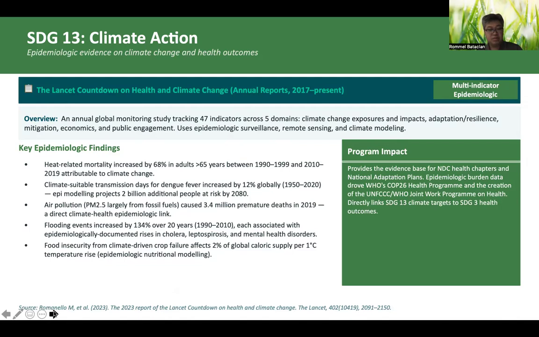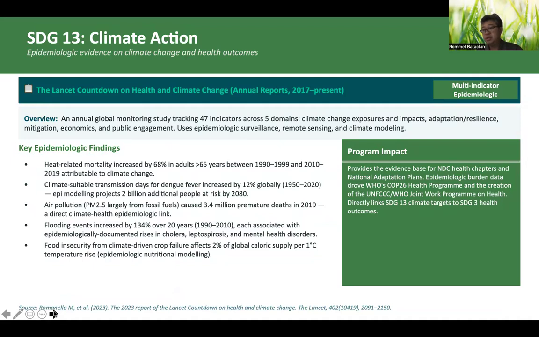Flooding events increased by more than double, 134% over 20 years, each associated with epidemiologically documented rises, no, in cholera, leptospirosis, and mental health disorders. And then finally, food insecurity from climate-driven crop failure affects 2% of the global caloric supply per increase of 1 degree centigrade in the temperature.